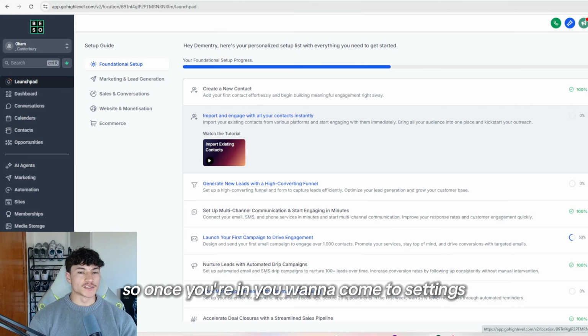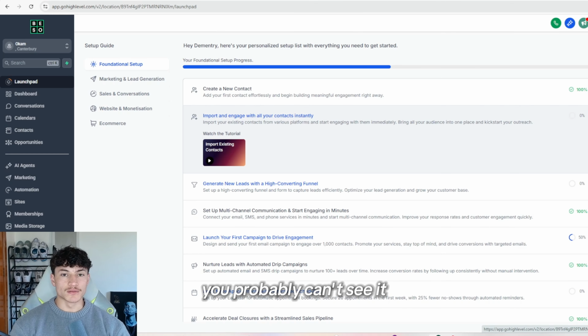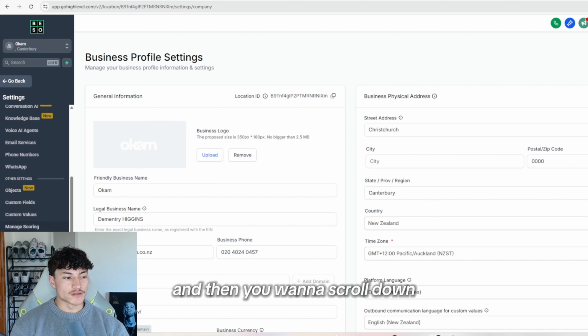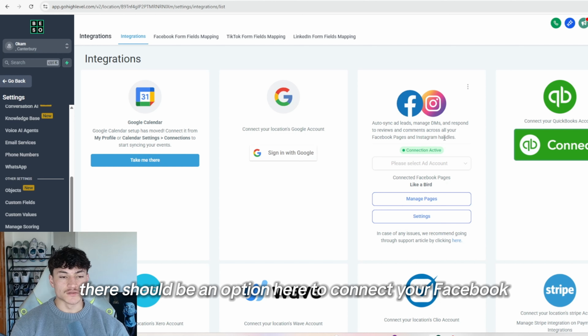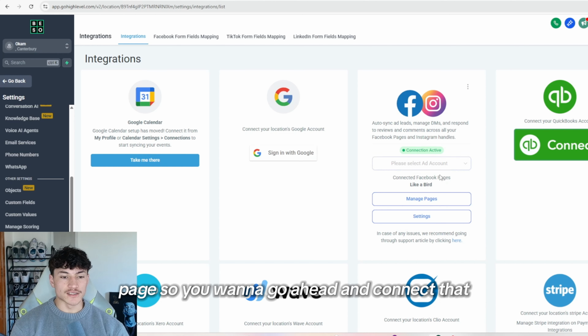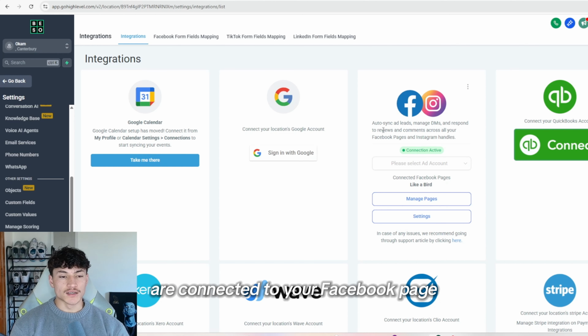So once you're in, you want to come to settings. It's at the bottom left hand side. You probably can't see it. And then you want to scroll down and you want to go to integrations. There should be an option here to connect your Facebook page. So you want to go ahead and connect that. And then whatever Instagrams are connected to your Facebook page, you'll be able to have them as an option here.